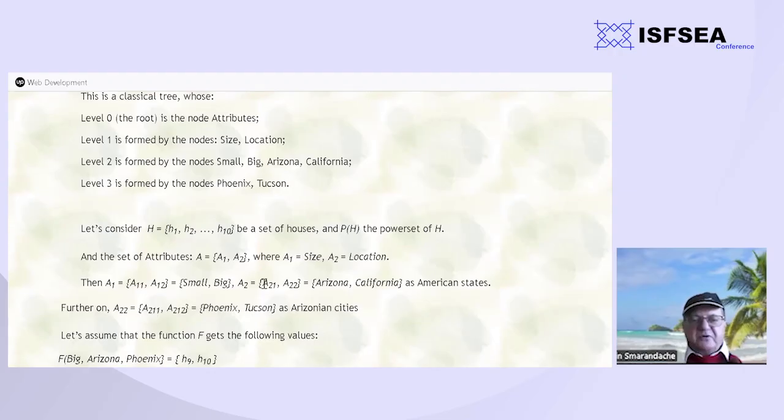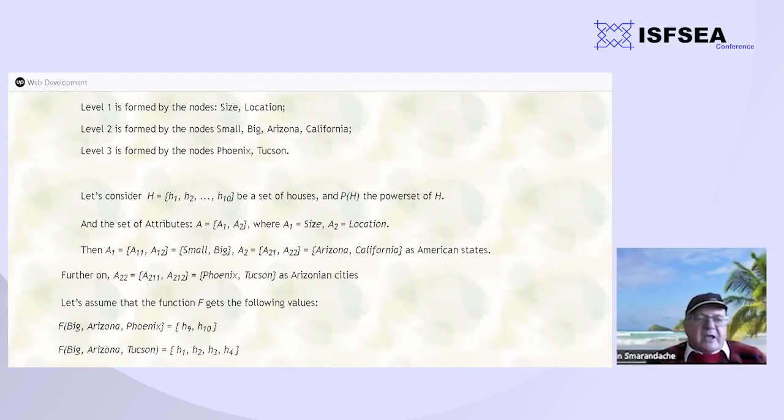A2, location, is formed by A21, A22, meaning Arizona and California, as American states. And further on, A22 is formed by A211, A212, which are Phoenix and Tucson, in Arizona.